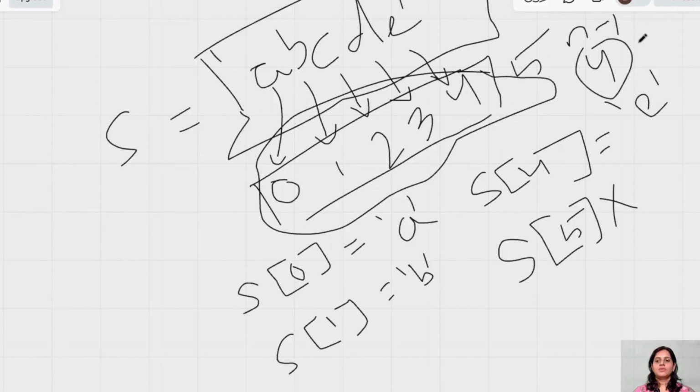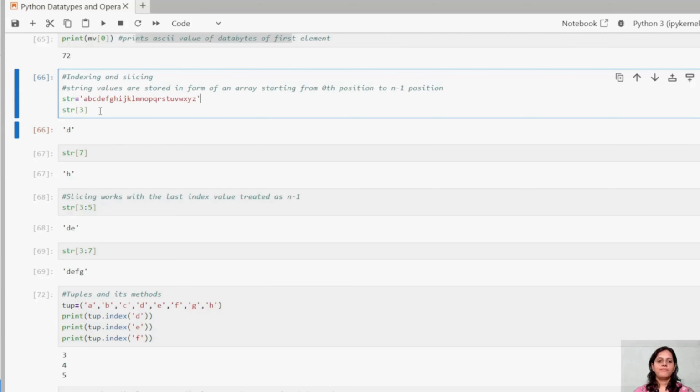Correct? So that is why I'm going to get an exception called index out of bound, or index out of range. So that is how our indexing part works, guys. The same thing I have shown you here.